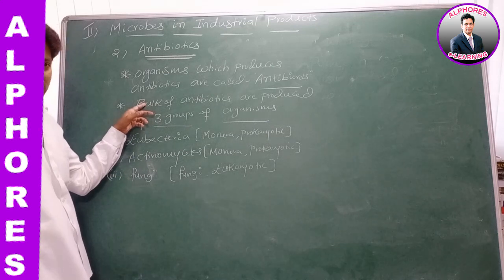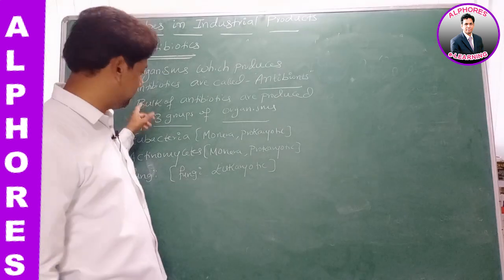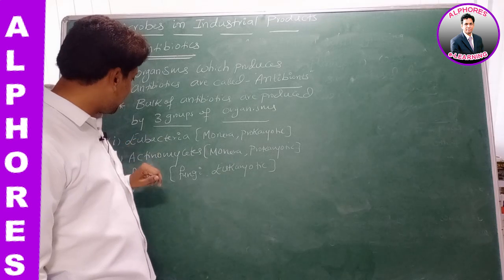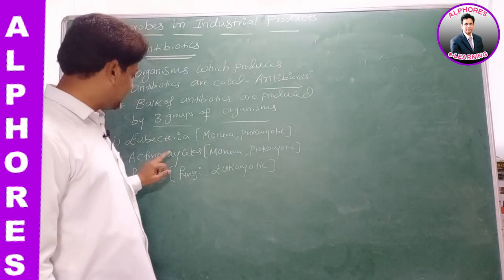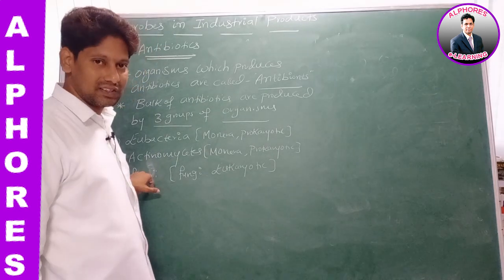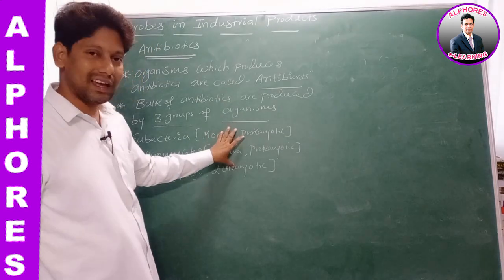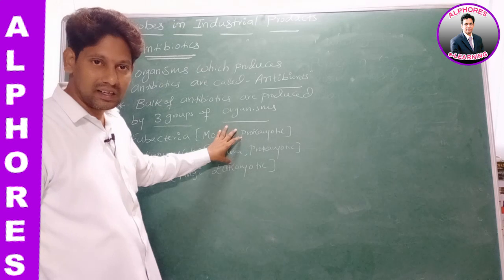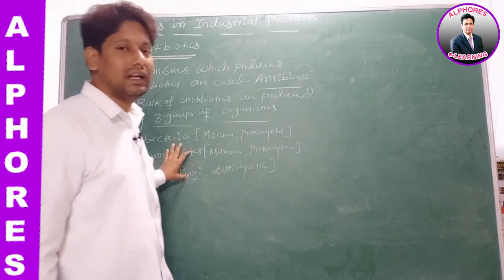Now see this statement carefully. Eubacteria can produce antibiotics, actinomycetes can produce antibiotics, fungi can produce antibiotics. Yes or no? It means both prokaryotic and eukaryotic organisms can produce antibiotics.